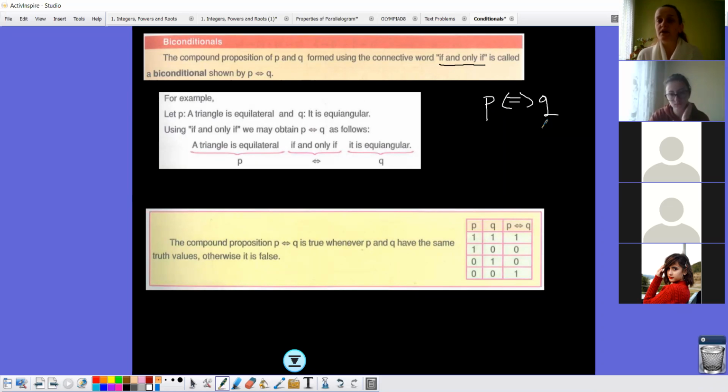Did you understand what I mean? If and only if. You can understand from the words if and only if. So both sides have to be the same. I mean, they are affecting each other. Okay? A triangle is equilateral if it is equiangular. But the same thing is from the opposite. It is equiangular if it is equilateral. Okay? Did we understand this one? Yes. Okay.